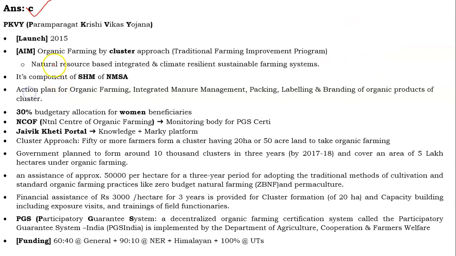This is PKVY, that is Paramparagat Krishi Vikas Yojana. Some features of this scheme: it was launched in 2015 and the main aim is organic farming in cluster approach. We can also know this program by the name Traditional Farming Improvement Program. In this program, natural resources based integrated climate resilient sustainable farming systems are used.